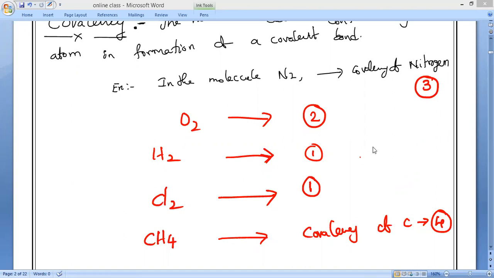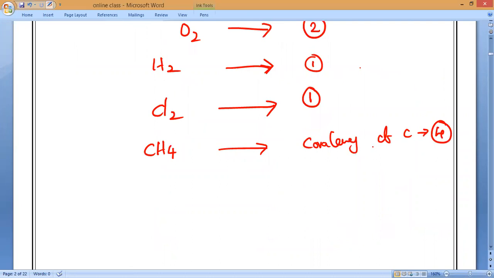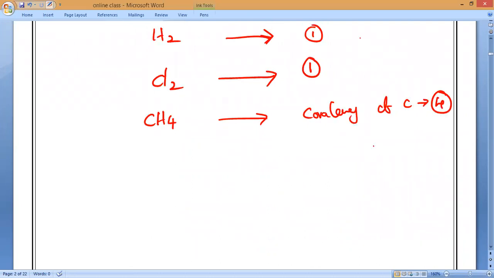Now all these molecules we can separate into 2 types. Based upon this, if the same kind of atoms form the covalent bond, we say homo, and if different atoms form the covalent bond, hetero. Both structures are given in our NCERT also. So now all the compounds or molecules will be put into 2 categories.